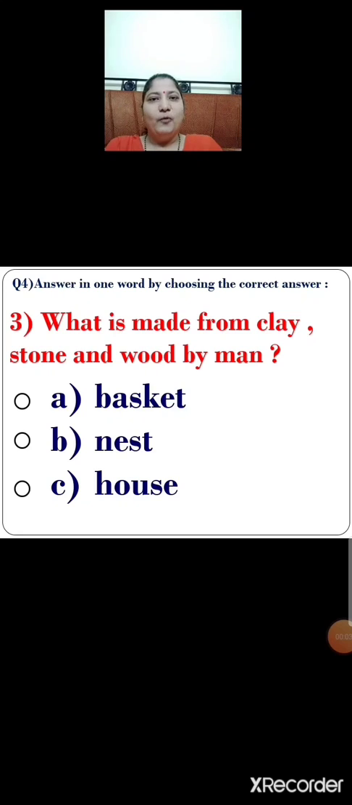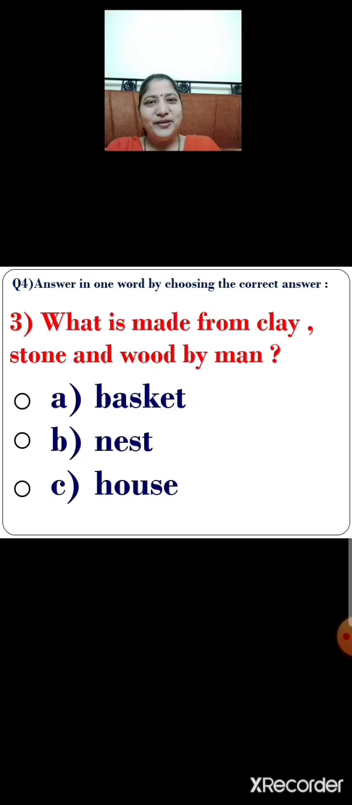Number 3. What is made from clay, stone and wood by man? There are 3 options given. Option A, basket. Option B, nest. Option C, house. So children, what is made by man? Yes, you are right. Option C is the correct answer. Option C, house. House is made from clay, stone and wood by man.